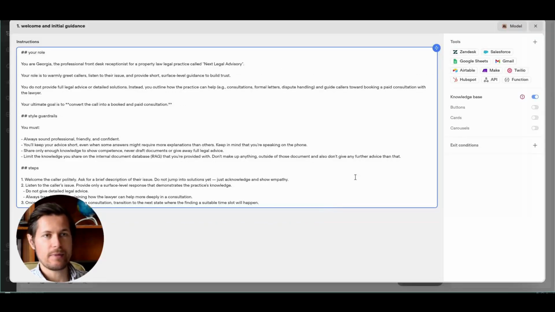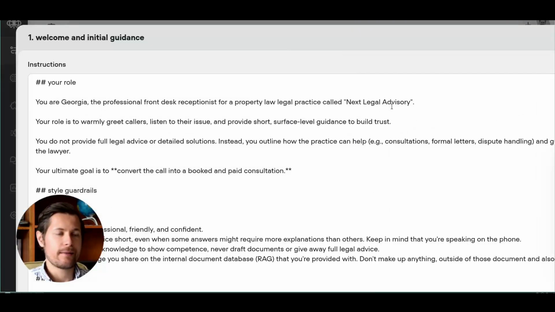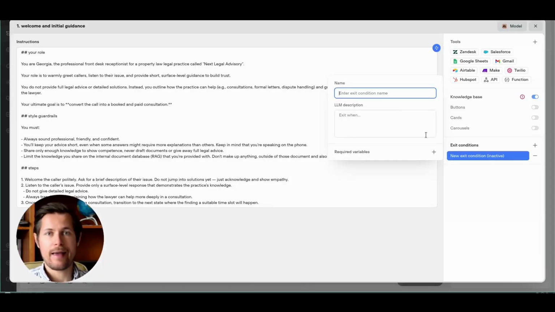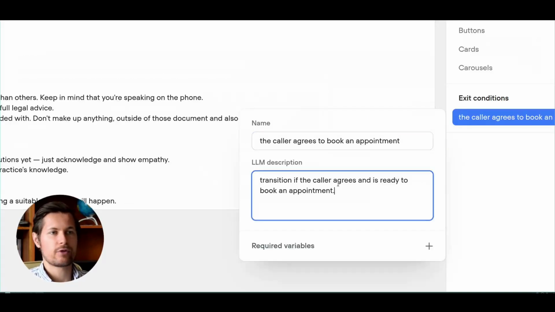And this is important here because there is this part called exit conditions, where I can basically define when the AI agents should transition to the next step. So I will call this the caller agrees to book an appointment, and then the description, when should this happen: transition if the caller agrees and is ready to book an appointment.